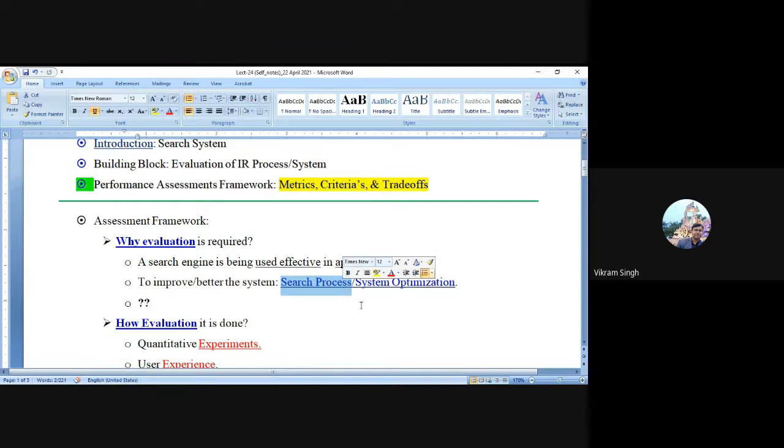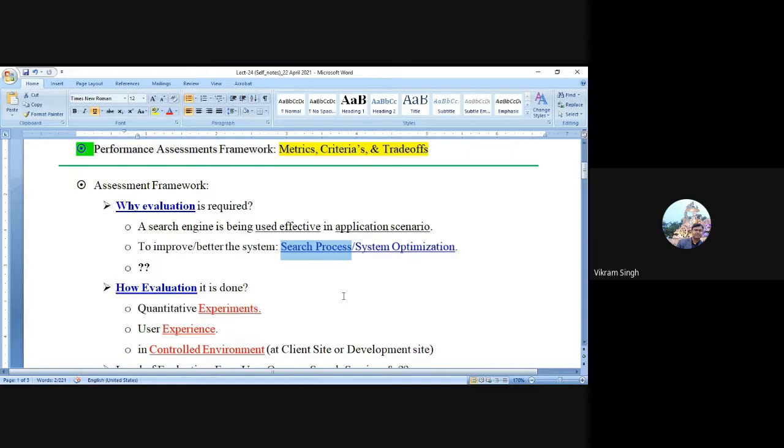It could be possible that text transformation or text acquisition can be improved, or indexing can be improved with the rise of new types of data, or with new data evolution, something like that.